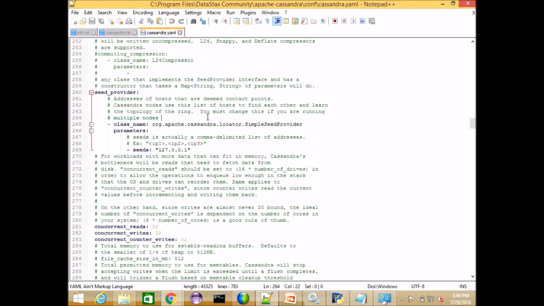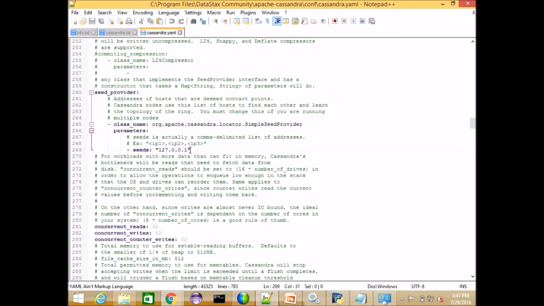You need to specify the same cluster name. If you have one cluster with 10 nodes or 20 nodes, how does it recognize which cluster it needs to join? So we need to specify that cluster name. By default, it's just Test Cluster. You need to use that unique name, whatever was given in our existing node. Then in the data directory, it can be a different location, but it's best and recommended to give the same names and nomenclature, because one server's data should not be something and another's different. It can be, but always give the same directory structure and conventions.